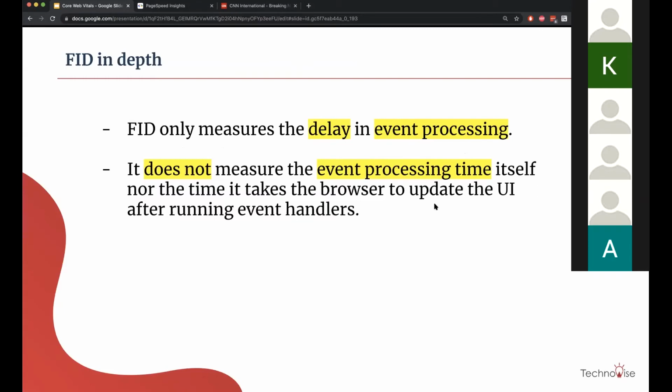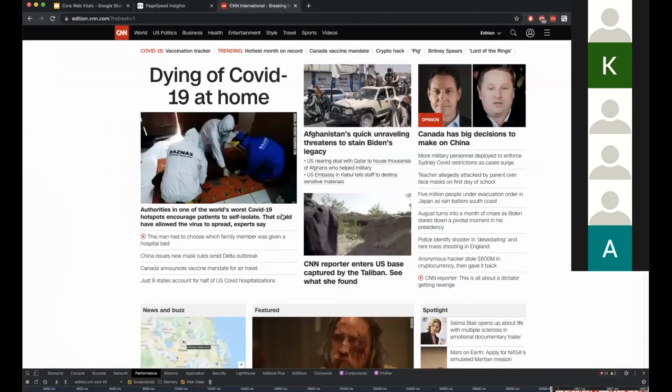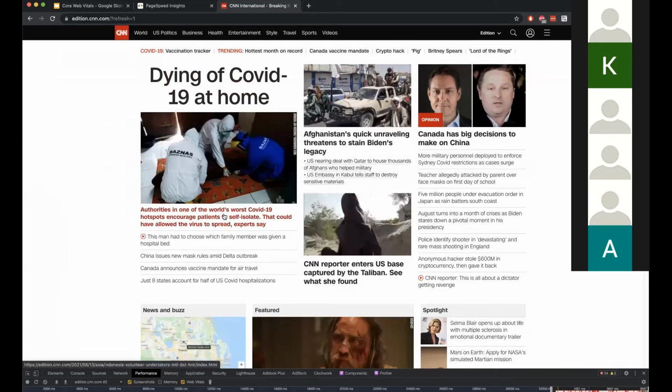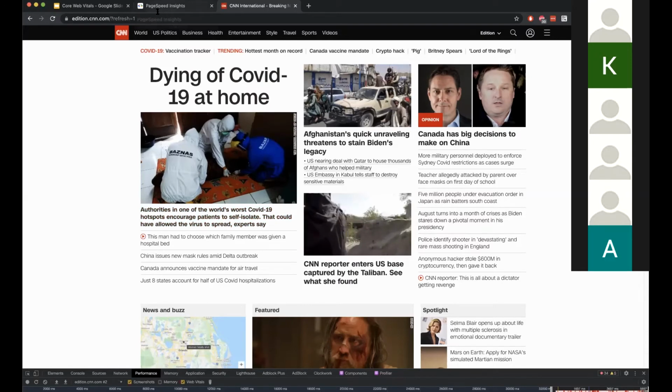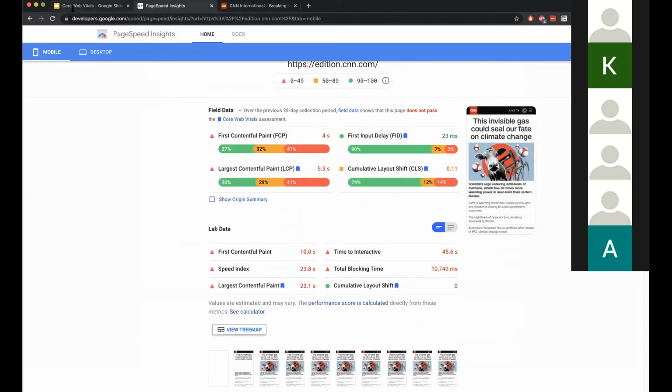So when a page is loaded, and when I click on this, how much time it takes from the click to actually register and start the event processing, that matters here for FID. Is that clear?